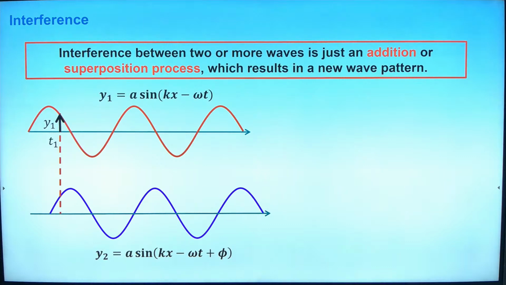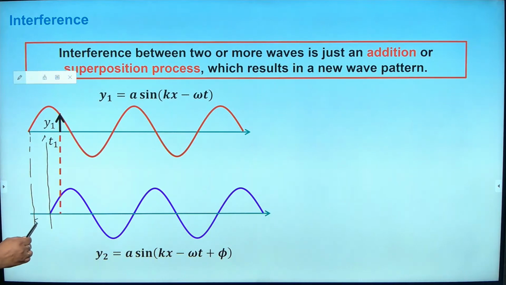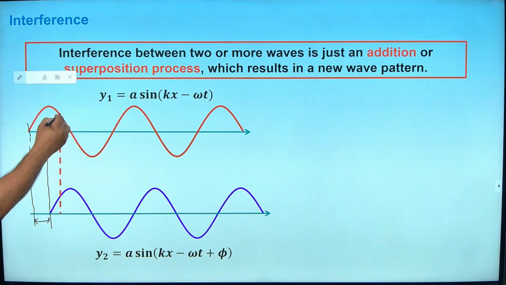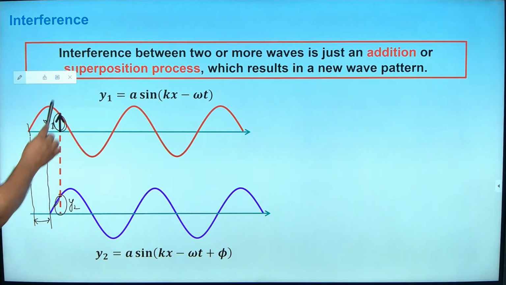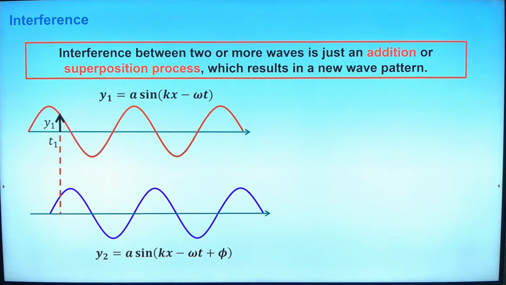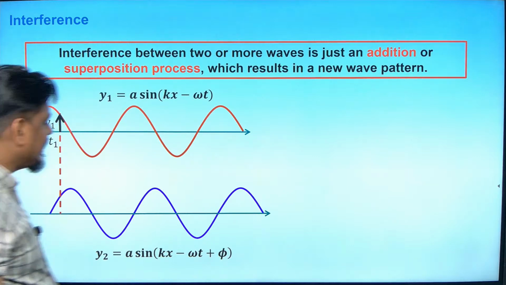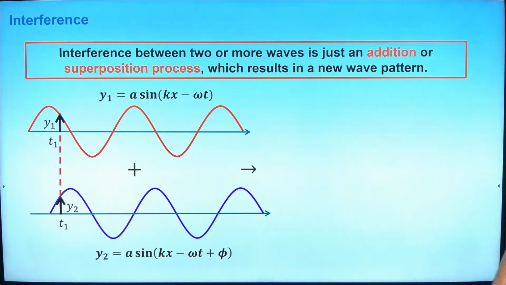Somebody was asking about phase some time before. You can notice that the phase is this much different between the two. Since this wave started at this point, it has a different displacement at this instant, at t1. This wave will have a different displacement: it has displacement y2 and this has displacement y1. Are you able to feel that? Now, if these two waves are going, you know by the mathematical formulation that the net displacement will be y1 plus y2.